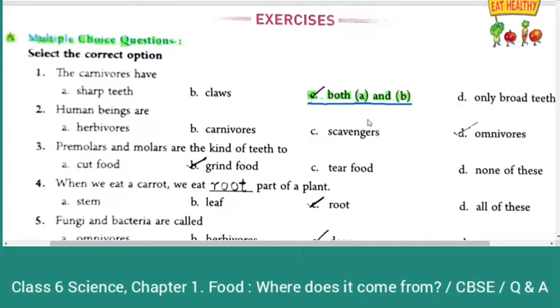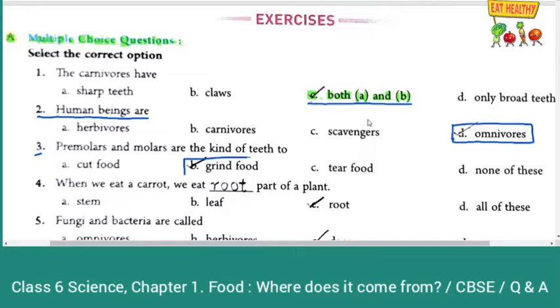Second question, human beings are, is it herbivores, carnivores, scavengers, omnivores? Human beings are omnivores. Third question, premolars and molars are the kind of teeth to cut food, grind food, tear food, none of these. Premolars and molars are the kind of teeth to grind food.